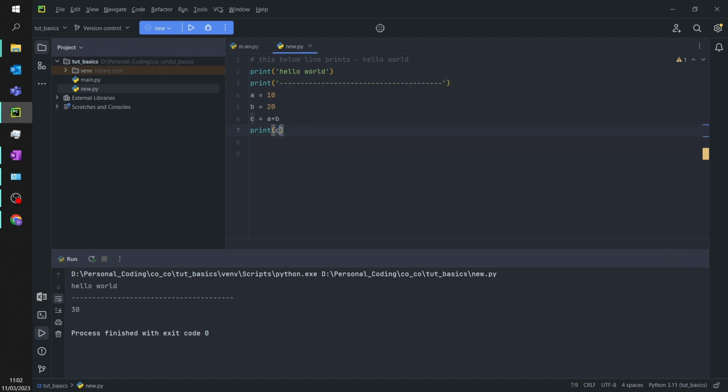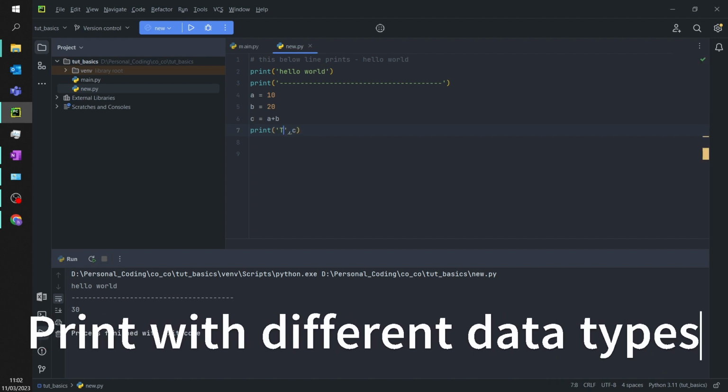So currently I'm printing C. What happens if I want to write something and then print C? Let us say I want to write a string and then print C. That is possible, just separated by a comma. So I will write a string as "this is the total".